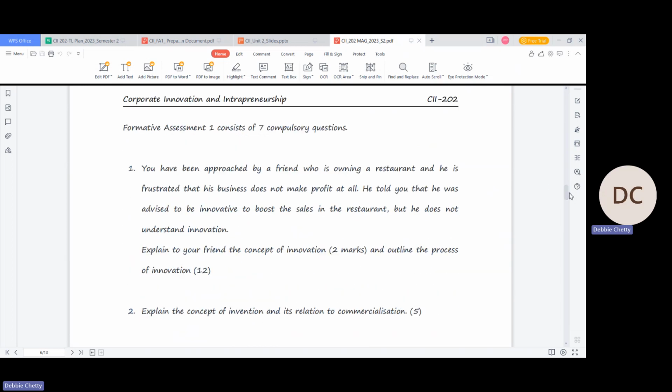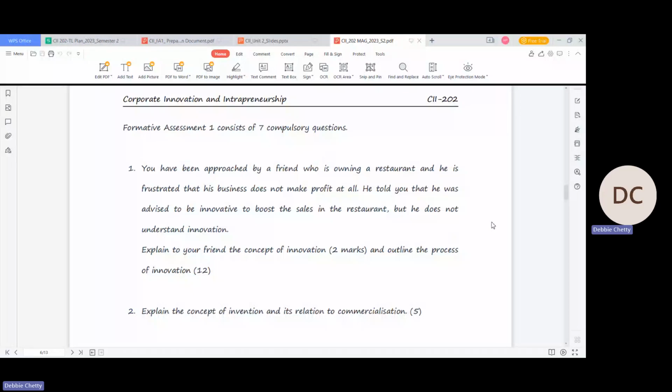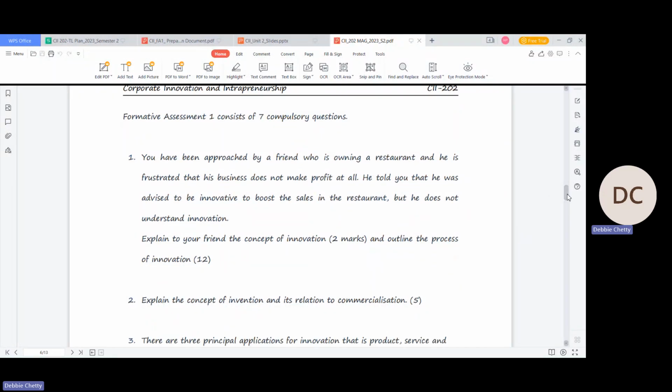Like I said, I'm just going to share my screen again here. This will take you straight to your assignment question, which is also found on ICANN, all right? The same questions you will see in your FA1, nothing different. So you have, like I said, 7 compulsory questions. As your question says, you have been approached by a friend who owns a restaurant, and he is frustrated that his business does not make any profit at all. He told you that he was advised to be innovative to boost the sales in the restaurant, but he does not understand innovation.